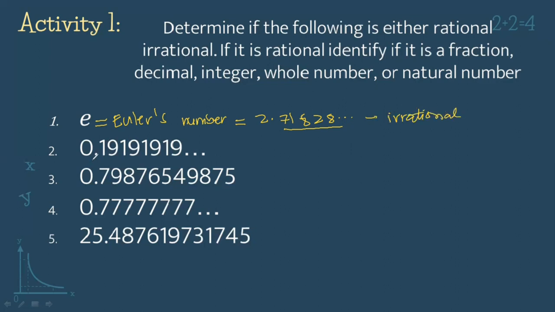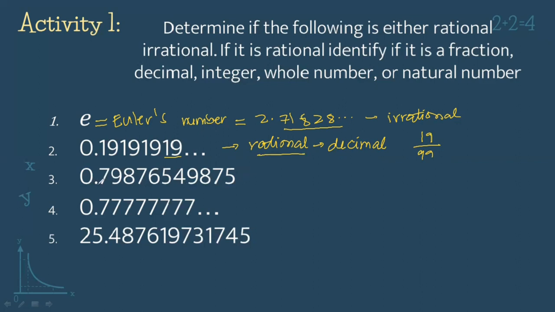So ito naman po, 0.191919 and so on and so forth. So nauulit po siya. Yes, it is. Pero non-terminating. Pero still, it is repeating. So ibig sabihin, this is still a rational number, and this is a decimal. So kapag i-transform po natin siya into a ratio, that will give us 19/99. So ibig sabihin, dahil kaya nating matransform ito into 19/99, this is a rational number.